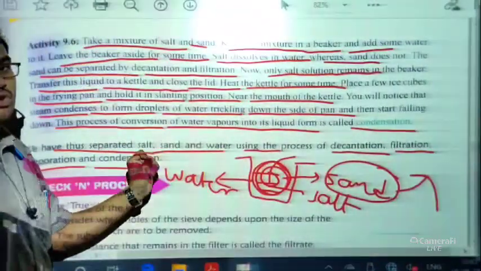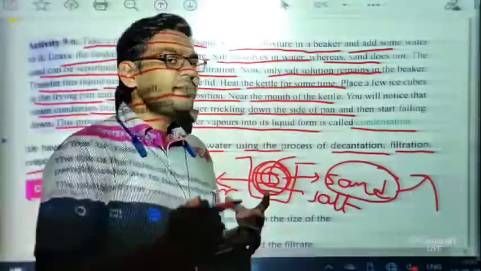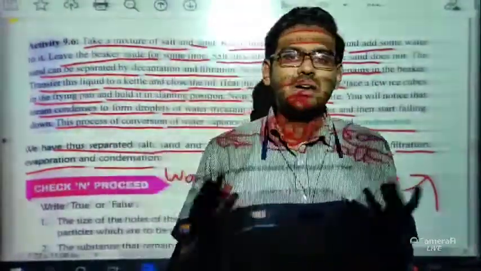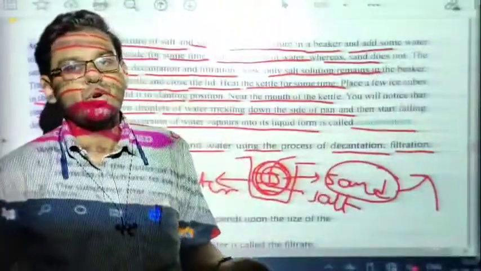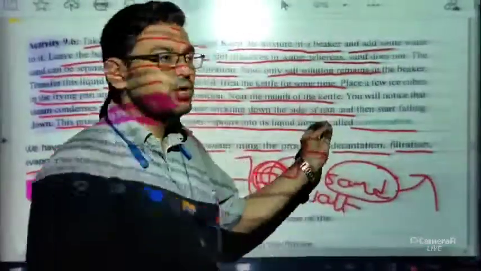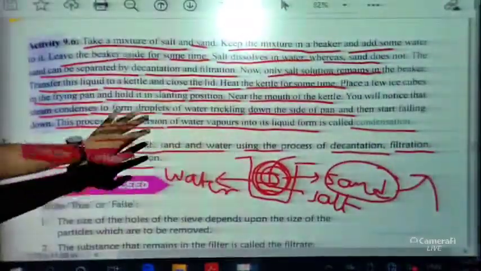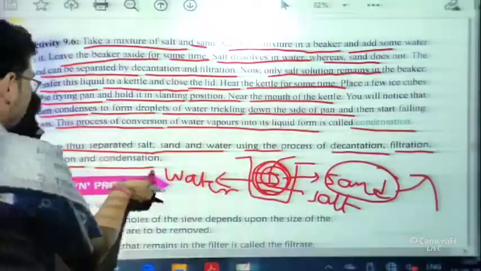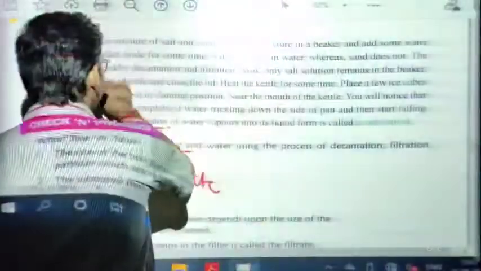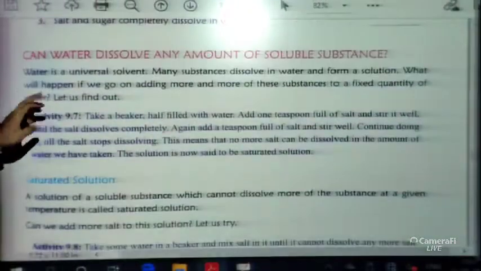Okay. So that's why students, more than one method is very much important, because there are some cases where we can't use only one method to separate them. It is not possible by using one method to separate the components. So in that particular case we have to use more than one method. Just like here, you can see in this example we have to use 4 methods. What are the 4 methods? We have used decantation, filtration, evaporation, condensation. Okay, so I hope it is clear to you, students. So when this type of situation comes, then we have to use more than one method.